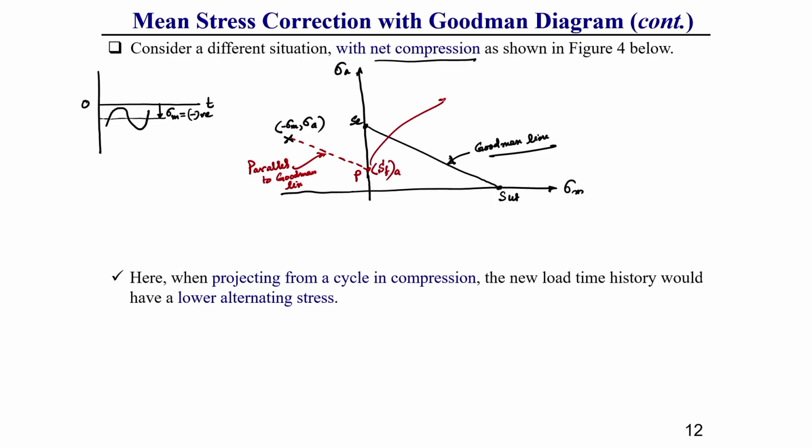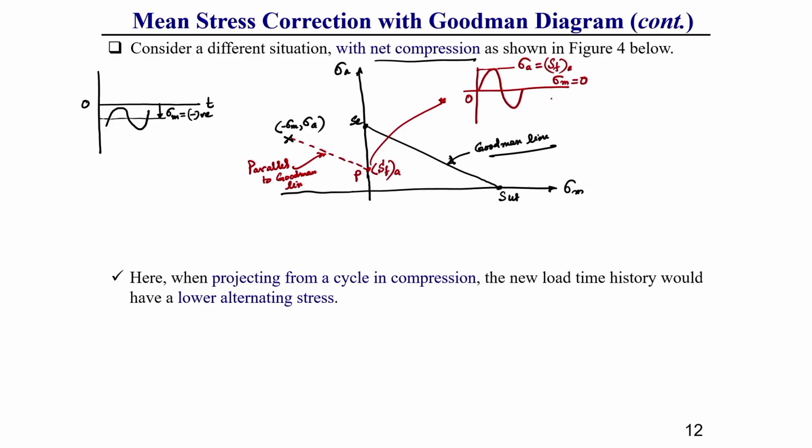So, based on this diagram, what happens if we draw a completely reverse cycle with amplitude sigma A equal to SFA? What I am telling, understand? That will give the corrected reverse cycle with mean stress equal to 0.